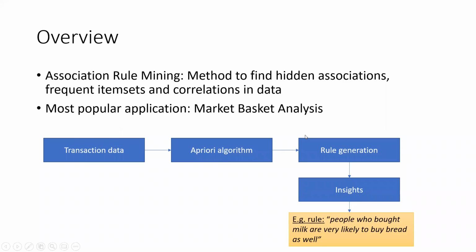You generate a list of rules, which you call association rules, and from these rules you extract insights. These insights could be something like people who bought milk are very likely to buy bread as well. So there's an association between these two products, milk and bread. This is the sort of insight you get from association rule mining.